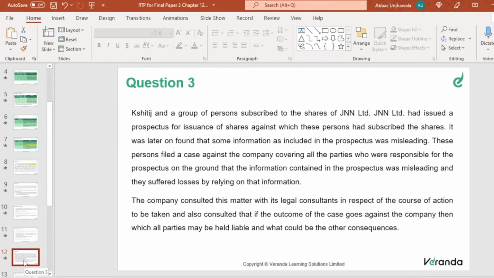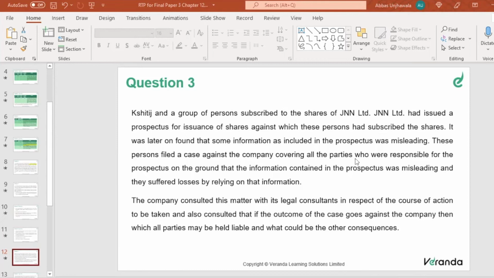The company consulted this matter with its legal consultant in respect of the course of action to be taken, and also consulted whether, if the outcome of the case goes against the company, all the parties may be held liable, and what could be the other consequences.